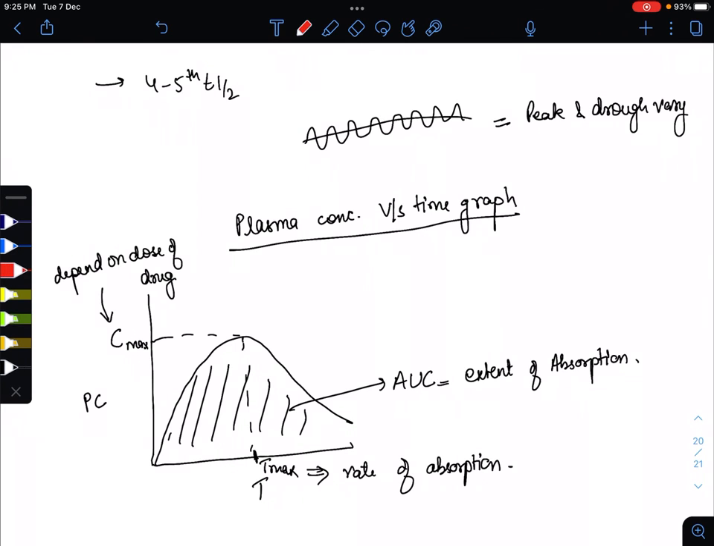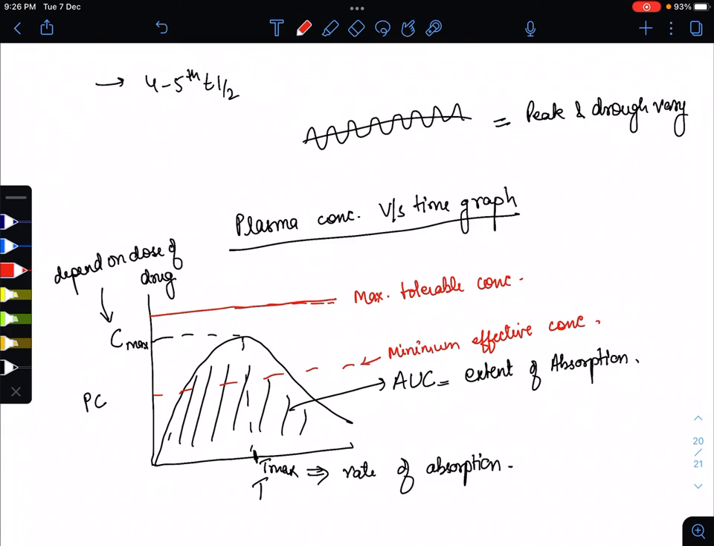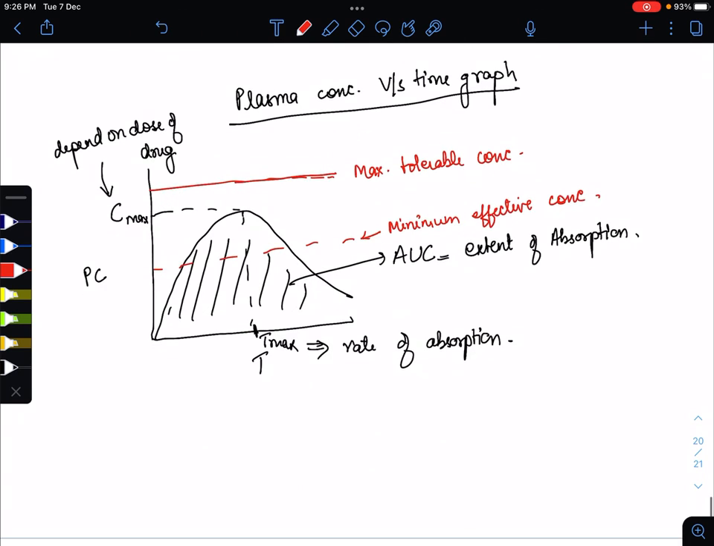And here we have these two: this one represents the maximum tolerable concentration, while this one is the minimum effective concentration. So at what time the rate of absorption is maximum, and it depends on the dosage of a drug. So Tmax, we have to remember what it represents: Tmax represents the rate of absorption.